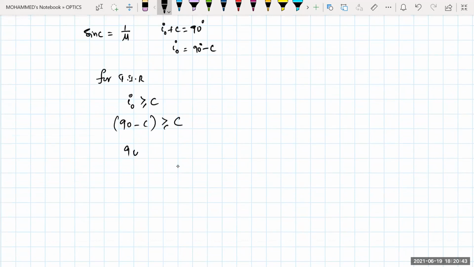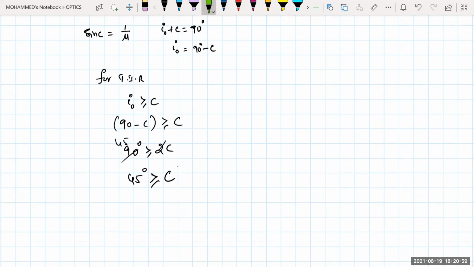That means I can write here 90 degrees must be greater than or equal to 2C. So this will be 45 degrees, and 45 degrees must be greater than or equal to C. Can I write like this? Yes.